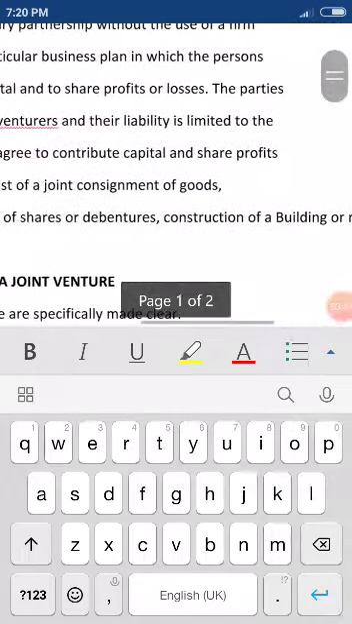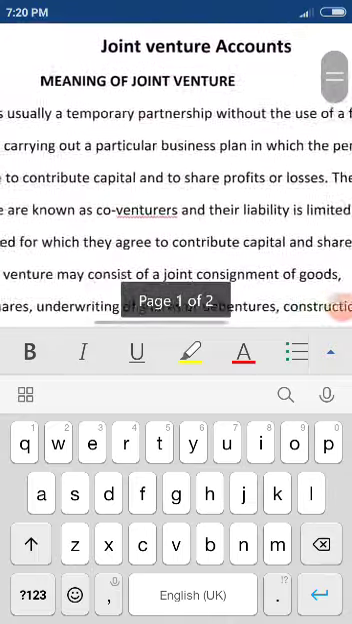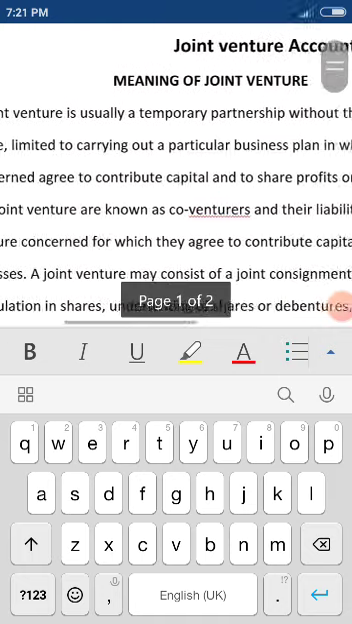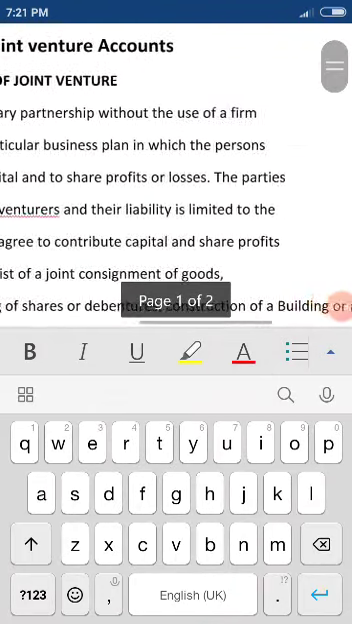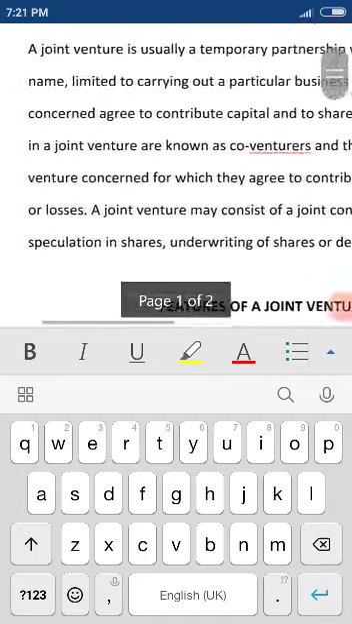The joint venture may also be for construction of roads. For constructing a road, two companies may join together. After the completion of that particular road construction, their partnership will be liquidated. This is joint venture.